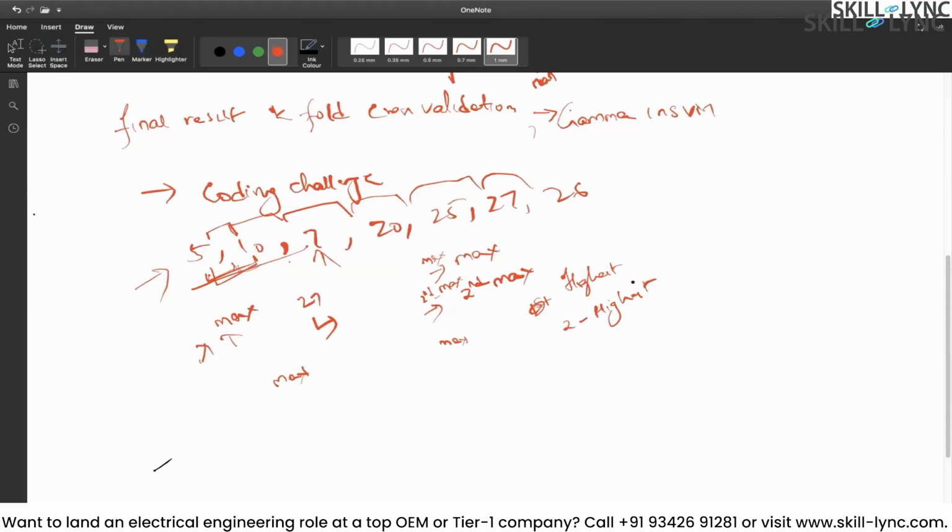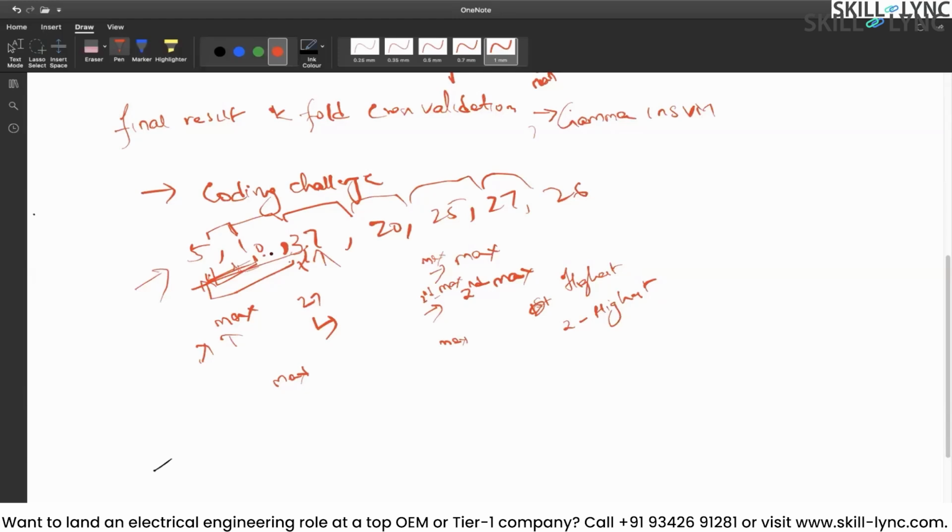Okay. So what happens? For example, if you have a number 3 here before 7, then this 3 would be compared directly with the smallest number of these two, and then we know that 3 is nowhere in the scope for second maximum. So we don't have to compare this 3 with 10 now. So these kind of things we have to think about. Okay. So we have to analyze a lot of things, and then we have to write this code.